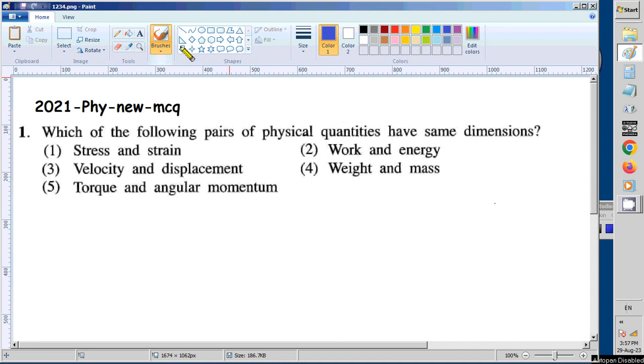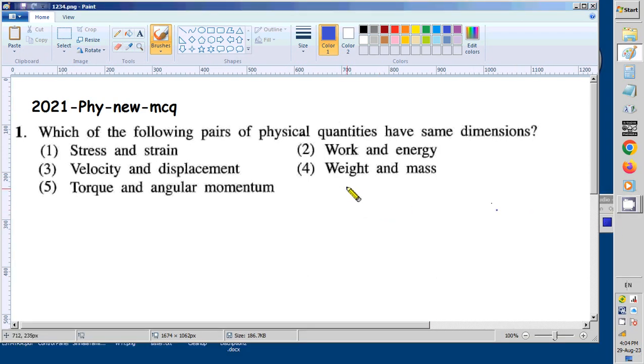Children, today I am going to discuss question number 1 from the MCQ part of the 2021 Physics New Syllabus paper. Which of the following pairs of physical quantities have same dimensions? Stress and strain, work and energy, velocity and displacement, weight and mass, torque and angular momentum.